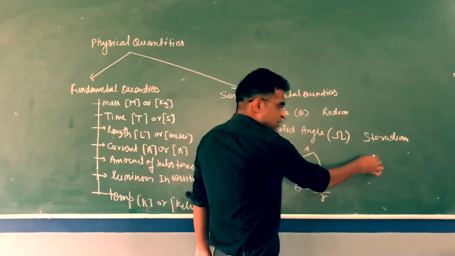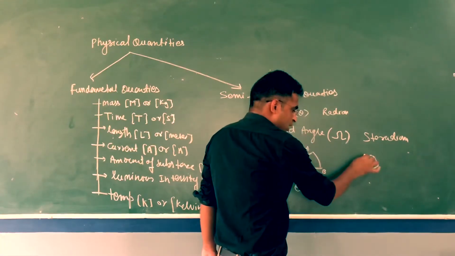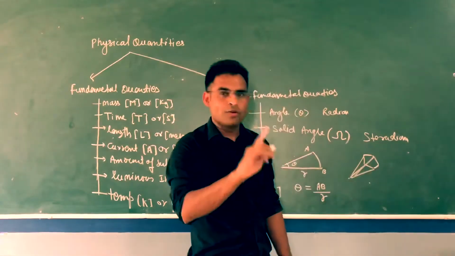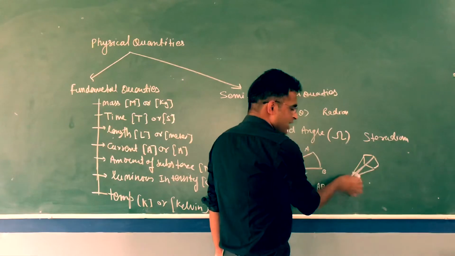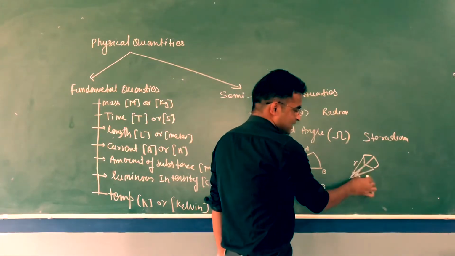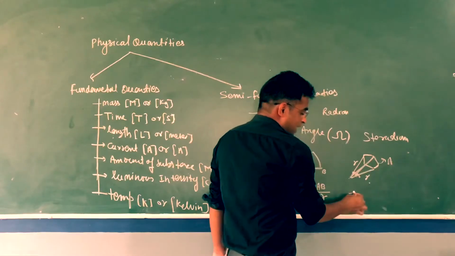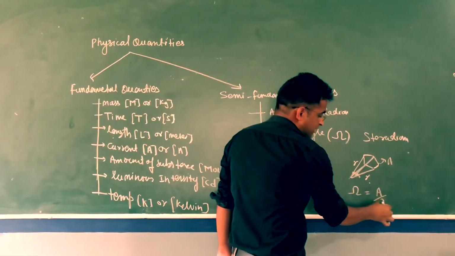But if I take any surface area, like this one is a pentagon, it will form some solid angle, just like a cone. Cone angle is solid angle. You can write this solid angle as omega. This radius is r, and let's say area of this one is A. So solid angle we represent like this: area divided by r square.